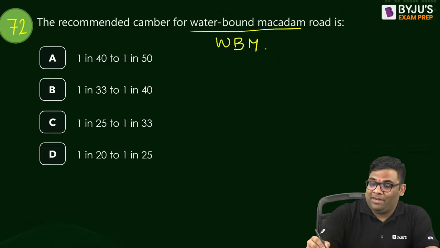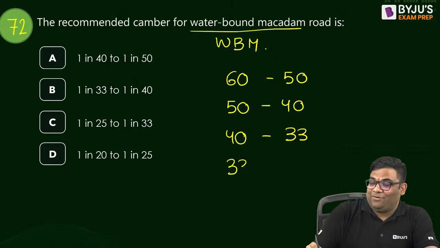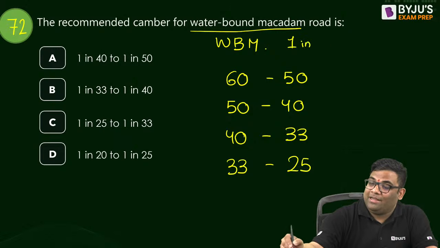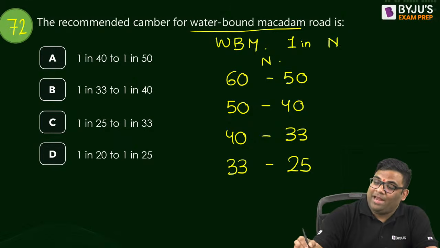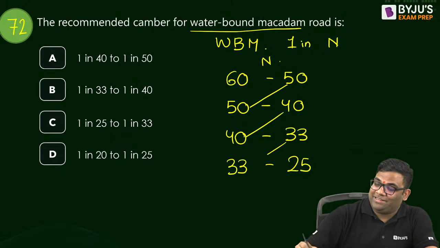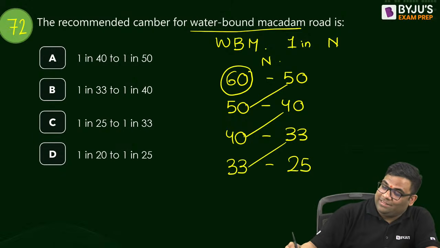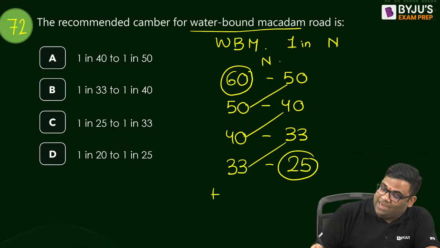I have also made this, remember this answer: 50-60, then 50-40, then 40-33, and then 33-25. See, the camber slope is 1 in n, and these are the values of n. You see 50-50, 40-40, 33-33. I have remembered it in this way. And this is 60 and this is 25. And this is for high rainfall.